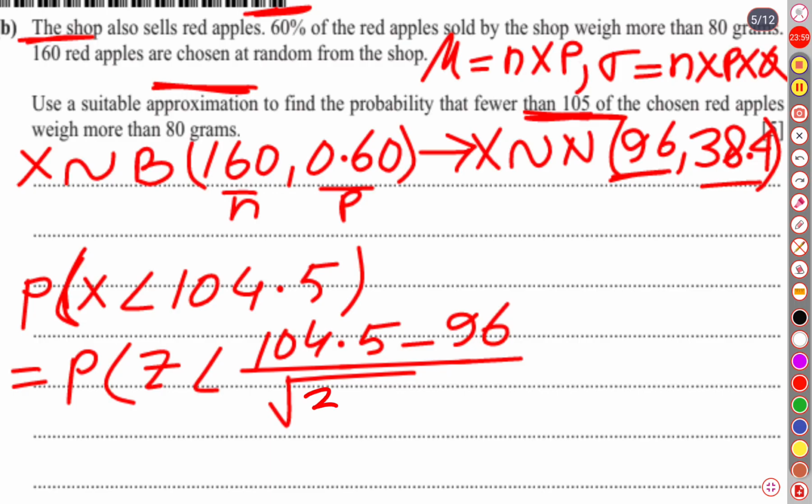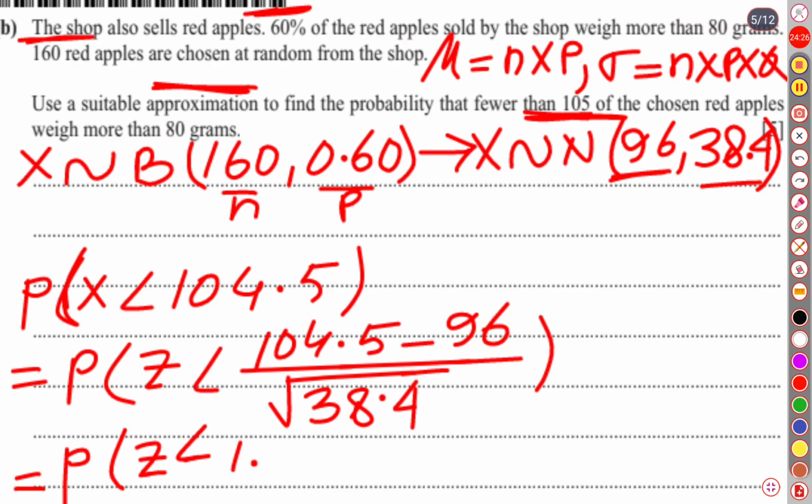So it is the square root of 38.4. Then our z is less than 104.5 minus 96, that is 8.5, over the square root of 38.4. It's 1.372. 1.372 is our z-score.